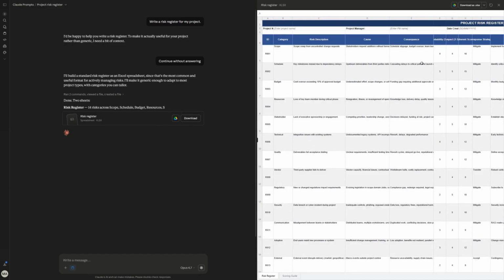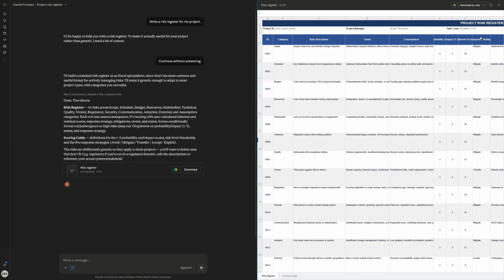And here is what we get in Excel. So Claude has produced a generic risk register. This is very, very generic. Things like schedule delay as later. I can't scroll for some reason.